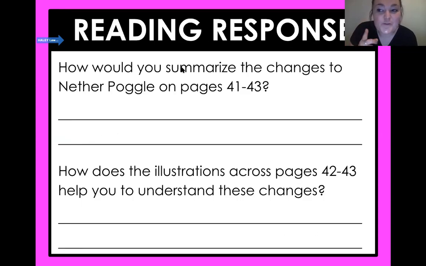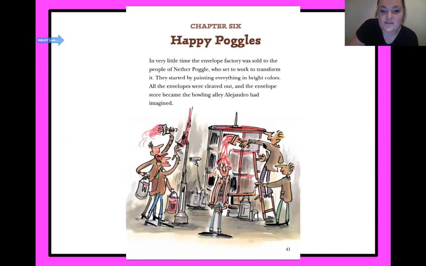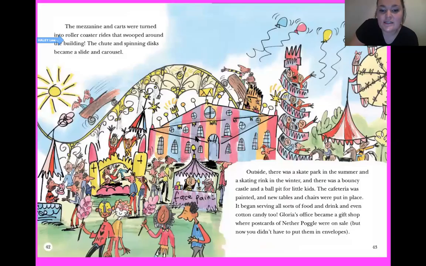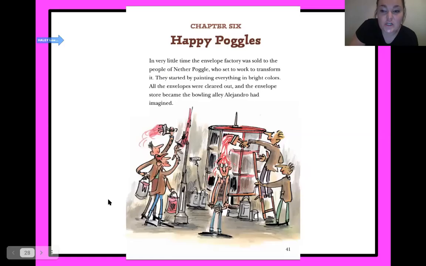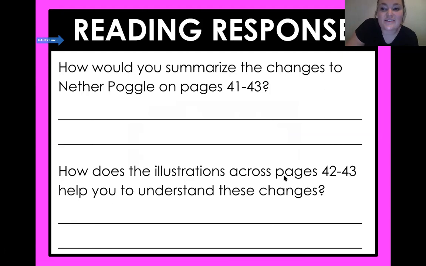For your reading response today, I want you to summarize the changes that Nether Poggle had on pages 41 through 43. Then, how do the illustrations help you understand these changes? So we've got here, and then these two pages. How do those pictures or illustrations help us understand the changes taking place in Nether Poggle? Have a great day, fourth graders, and I'll see you next time. Bye.